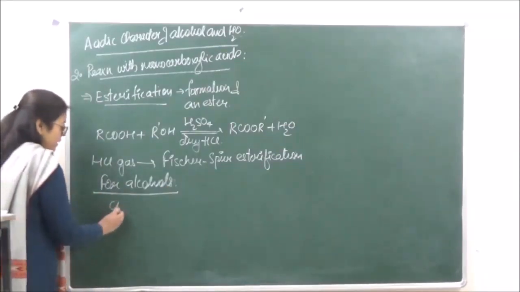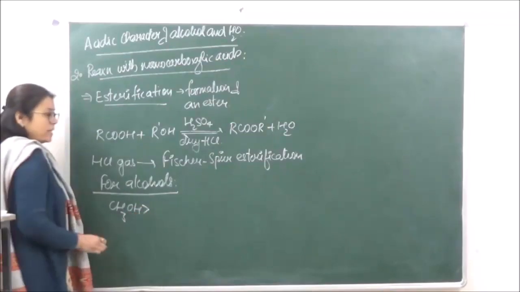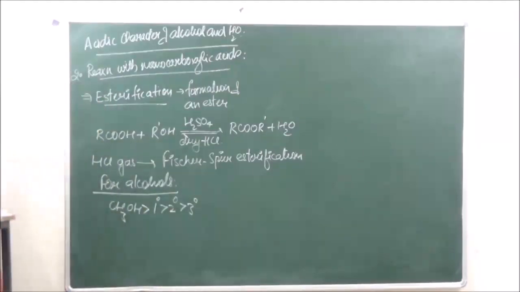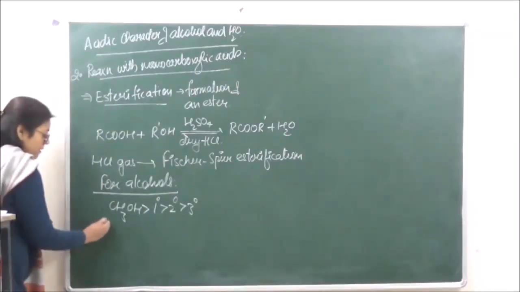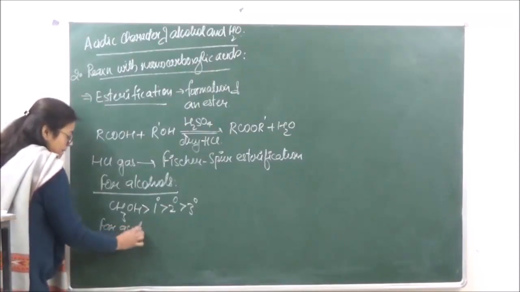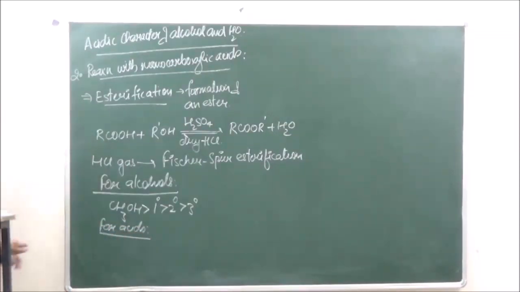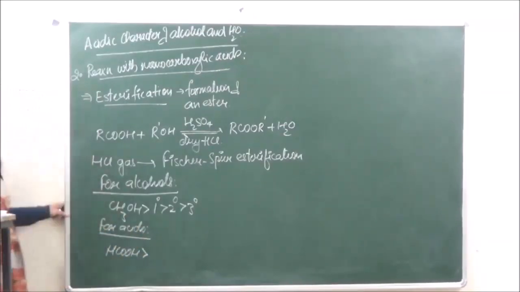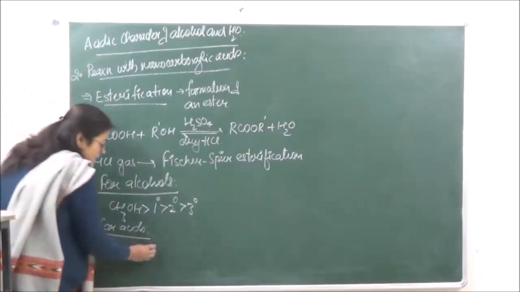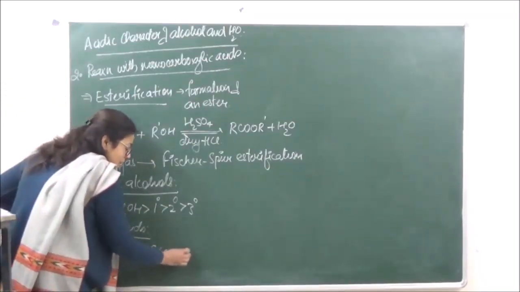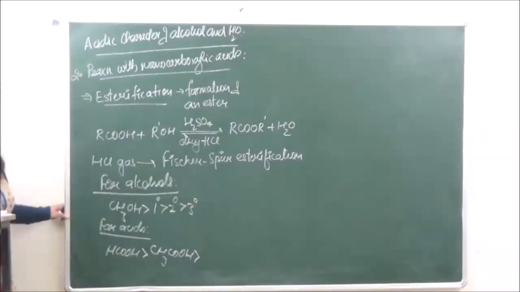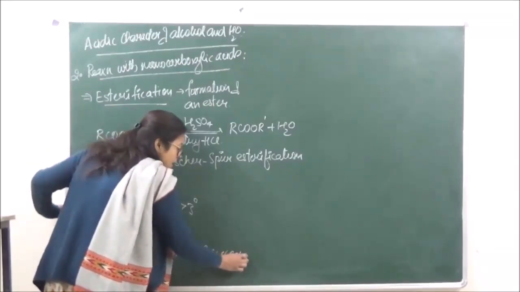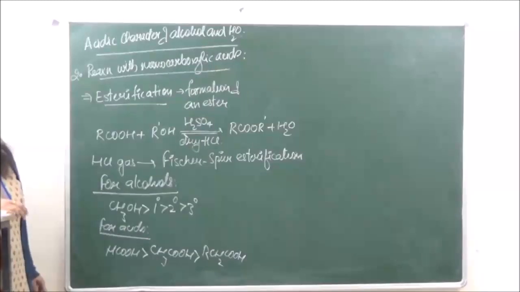Now when we are talking about alcohols, the trend of reactivity is going to be CH3OH greater than 1 degree, greater than 2 degree, greater than 3 degree. And in case of acids, formic acid will have the greatest reactivity. The lesser the steric hindrance, the faster the reactivity is going to be. Then we have CH3, and as the number of carbon atoms is increasing, the reactivity is going to decrease.